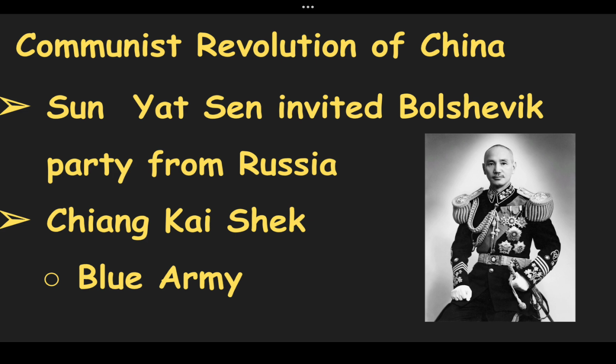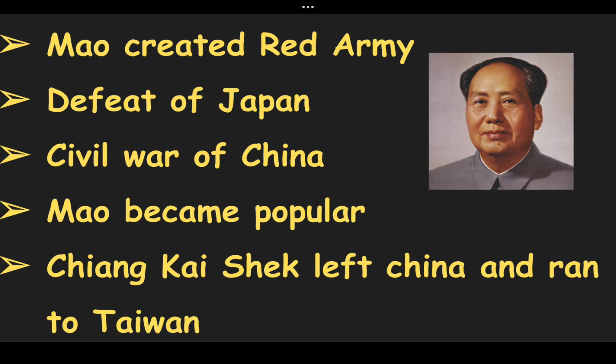After the death of Sun Yat-sen, Chiang Kai-shek became the president of China. Chiang Kai-shek believed in nationalism. He represented the Nationalist Party. He had created the Blue Army. However, Mao was the leader of the Communist Party and created the Red Army. The Nationalist Party wanted to eliminate the Communist Party. During the Long March from Jiangxi to Shanxi from October 1934 to October 1935, thousands of communists were killed by the Blue Army, and it created a wave in the entire China.